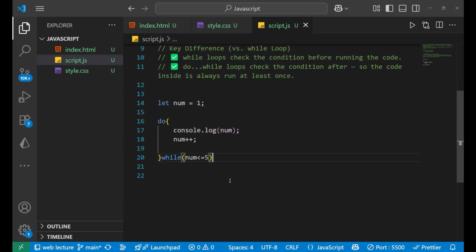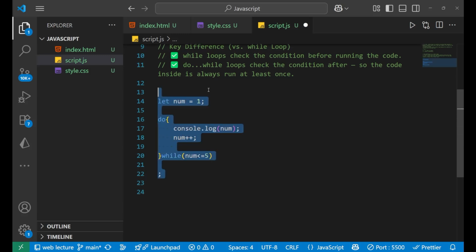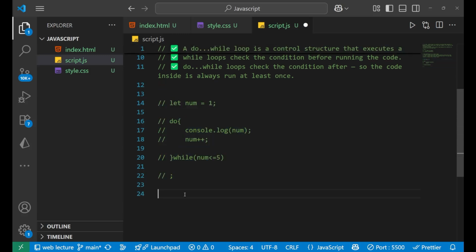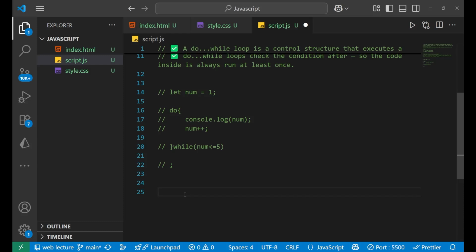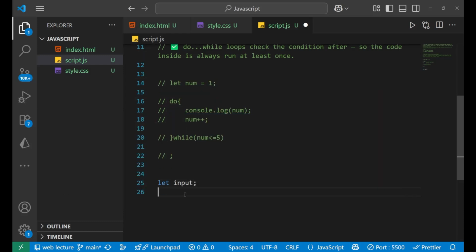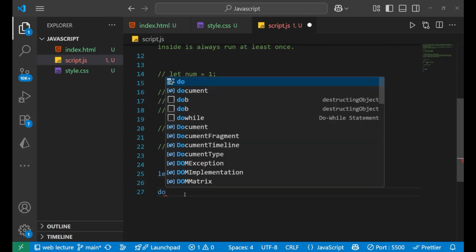So this is how it is working. Now let's see one more practical example. Let's comment this out. I say let input, and I put the do while loop.